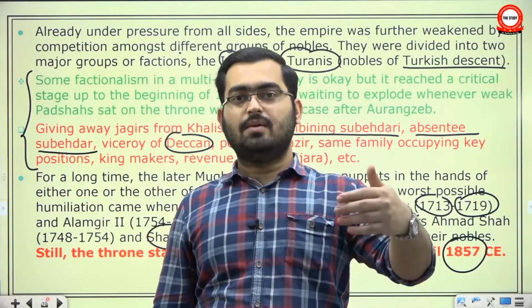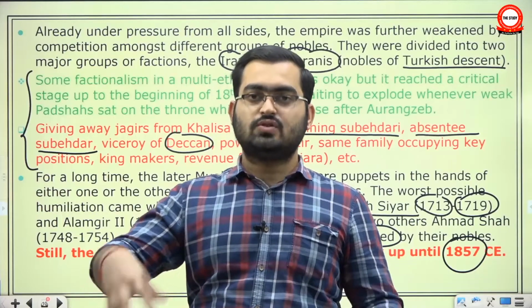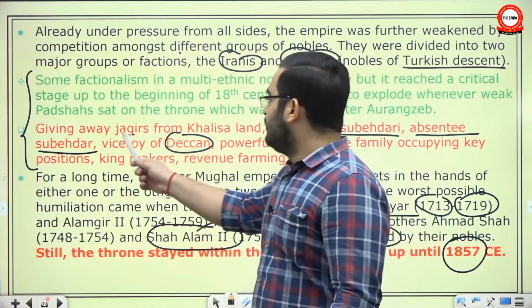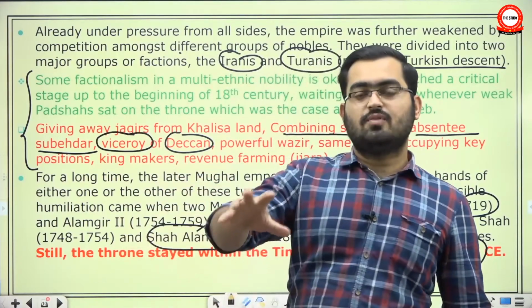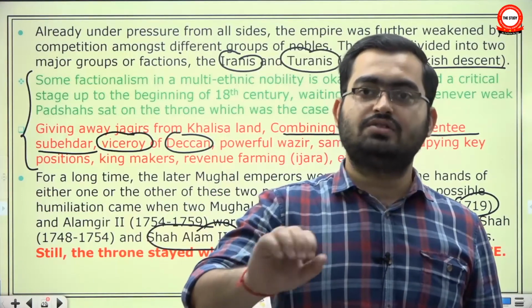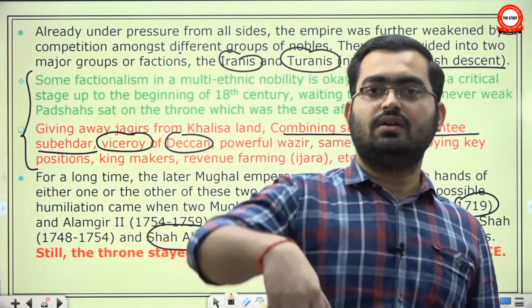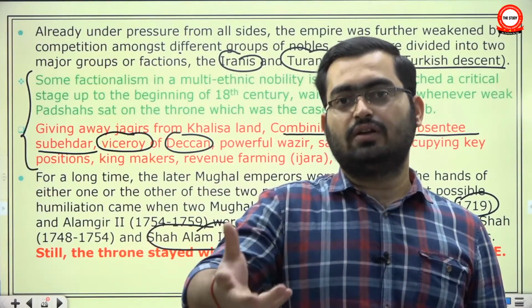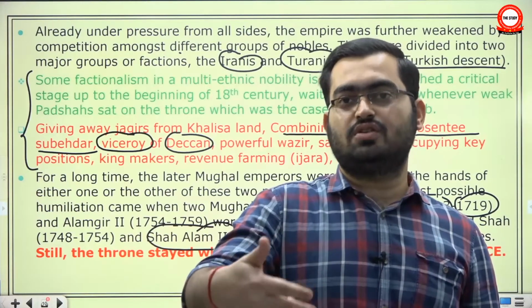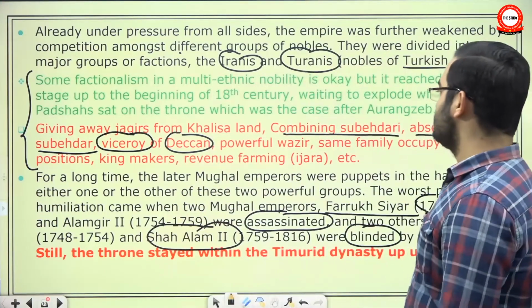But now the emperors were so weak that they had to reward their nobility, and they so desperately needed those nobles that they created offices like Viceroy, so that a noble was appointed as Viceroy of the entire Deccan. The Deccan area had around 6 provinces. So you are now the controller in a way, the de facto ruler of the entire Deccan. Nizamul Mulk was first appointed as Viceroy of Deccan. So a new office was created, that you now control 6 provinces.